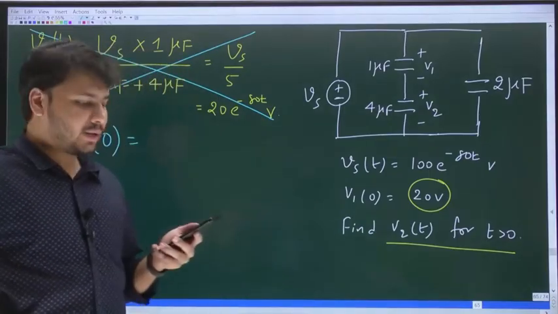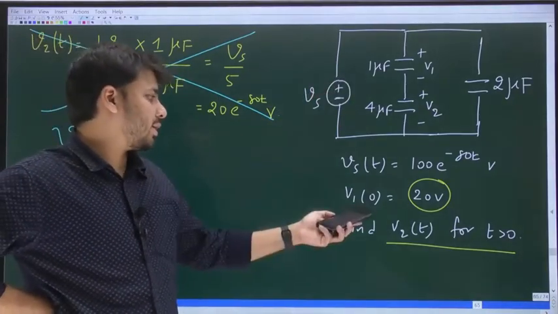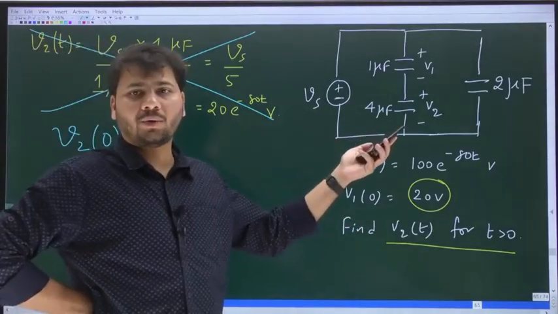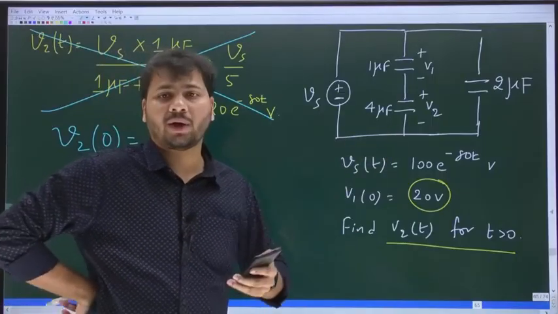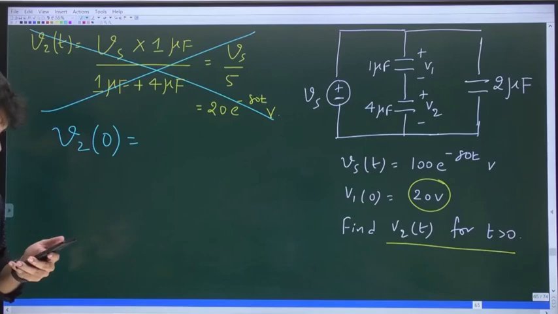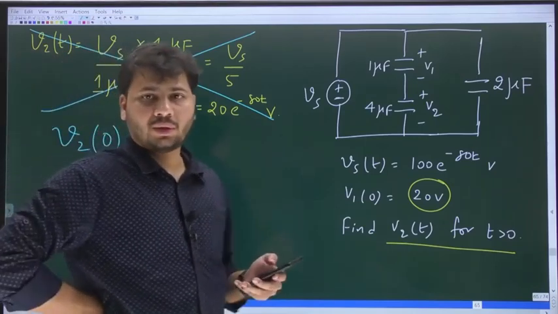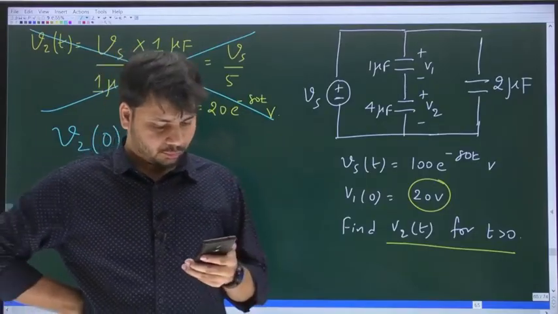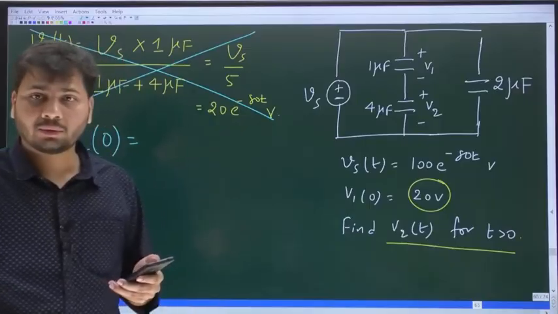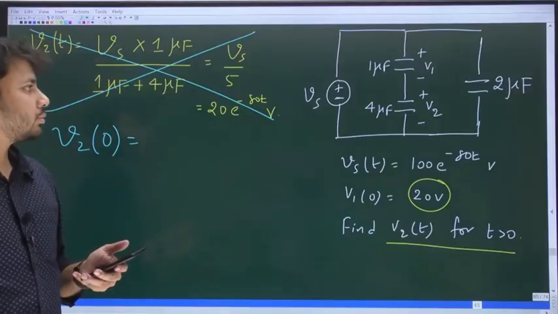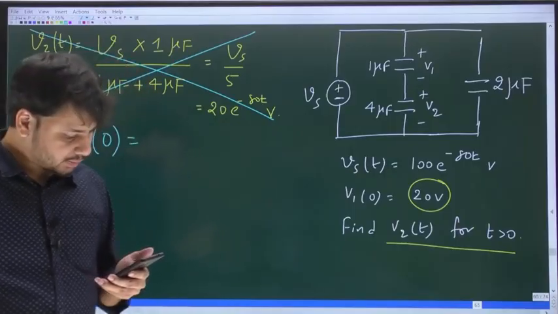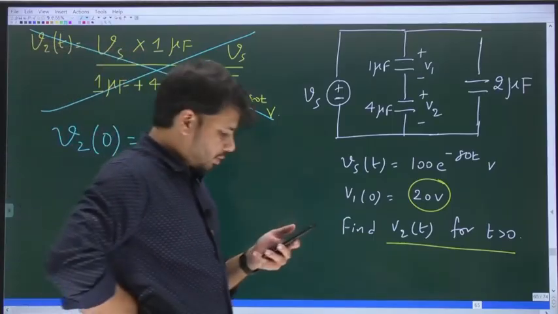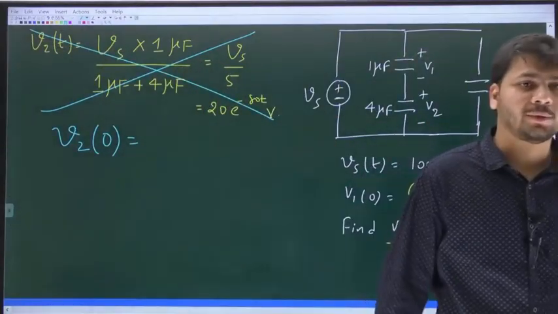Okay, for the 1 microfarad capacitor, the initial voltage is 20. In the same way, I am asking what is the initial voltage across the 4 microfarad capacitor? Is it 0? What is given in the equation?